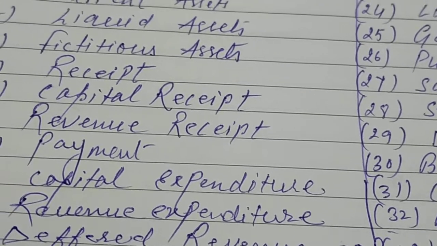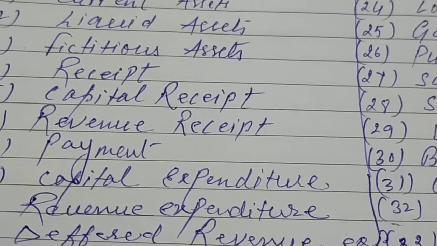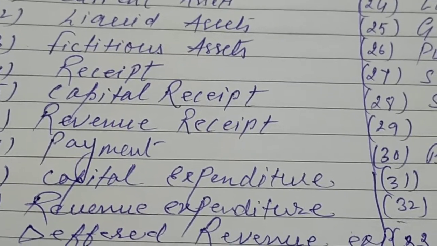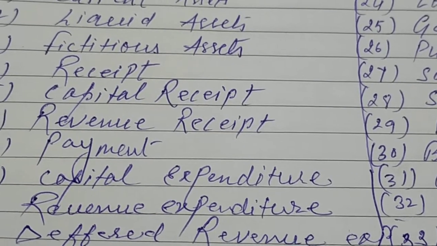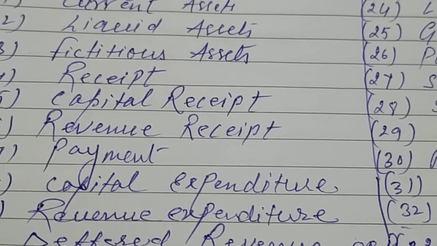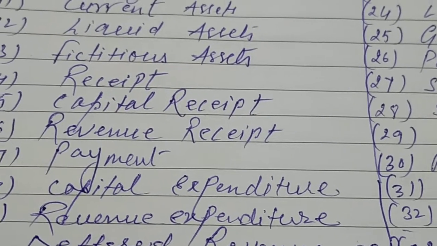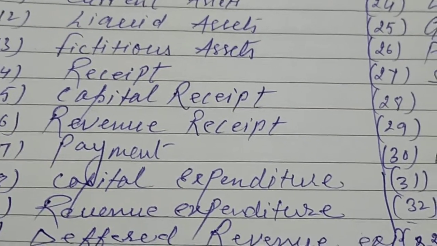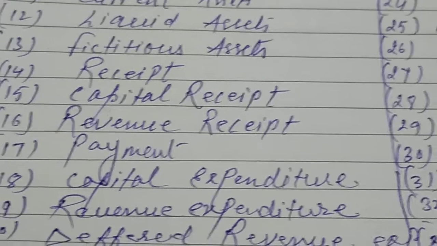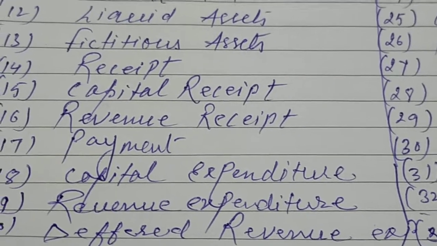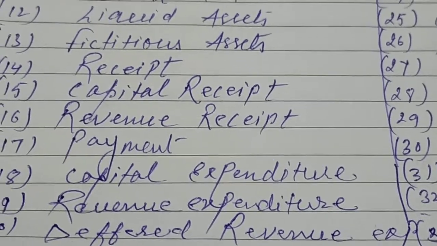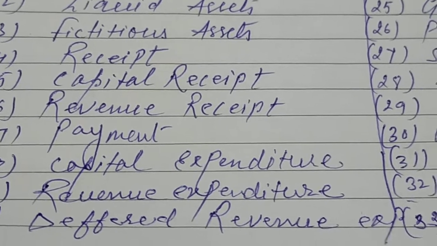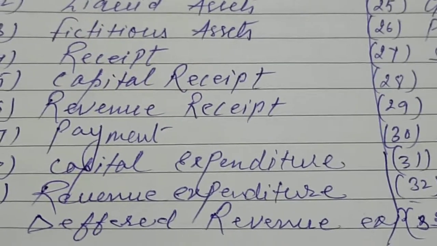Suppose you are a businessman purchasing machinery, and that machinery will work for a long period of time. So that machinery expense becomes capital expenditure for you, because it is not on a regular basis, that's why.